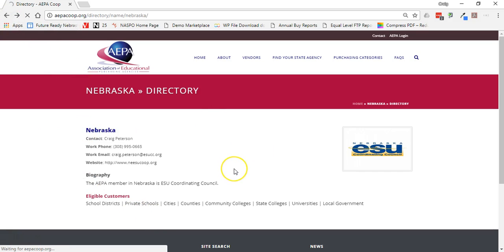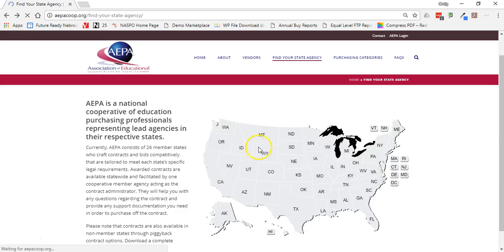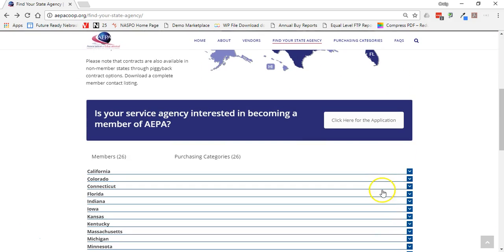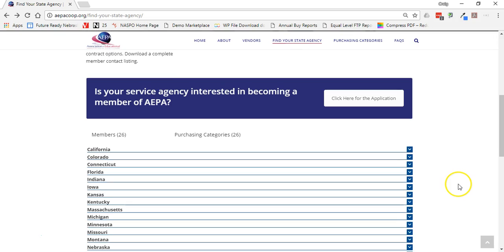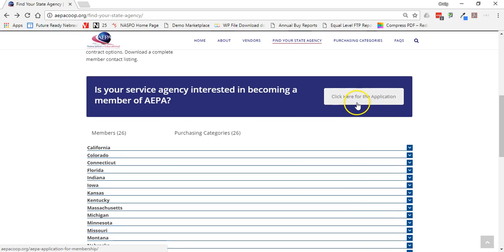If I go back to this page and scroll down, I can also click here for the application if you're interested in becoming a new member of AEPA. So if you have a state that you know wants to become a member, that application is available here.